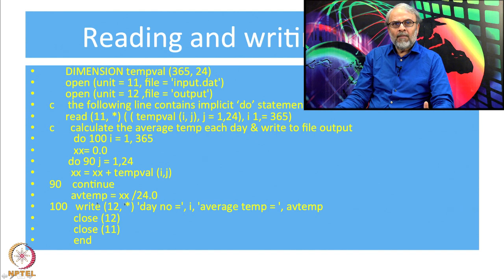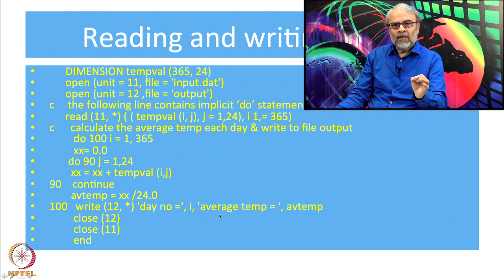and finally, when I come outside this line, I will say average temperature for the whole year, let me call it say W. W will be YY by 365. So, that is my average temperature for the whole year. Then just as I have written 12, these 365 lines, I will have one more statement which will write me the average temperature for the whole year.